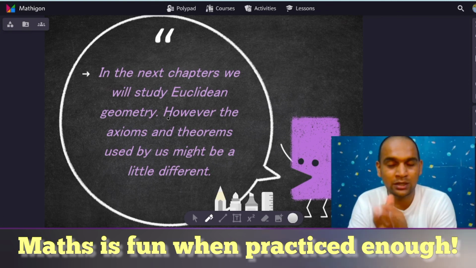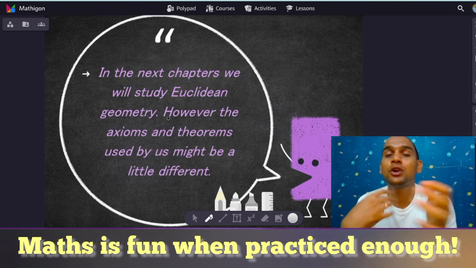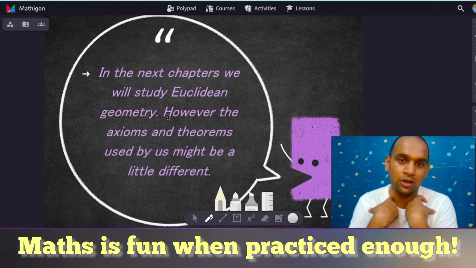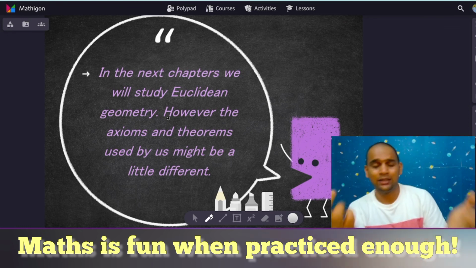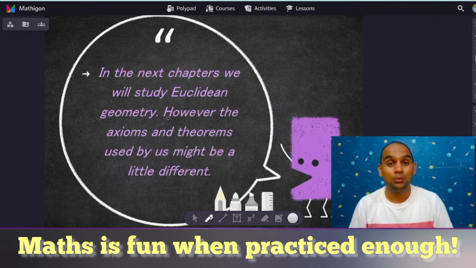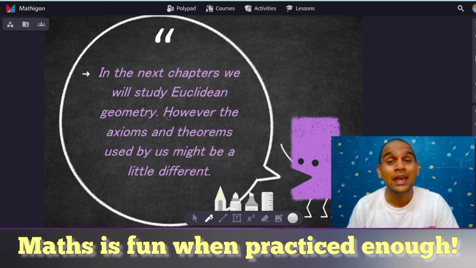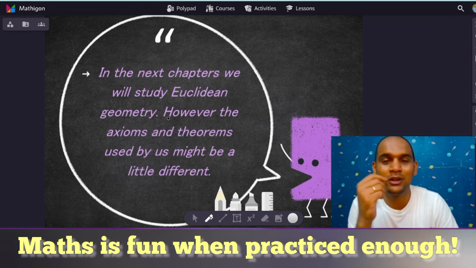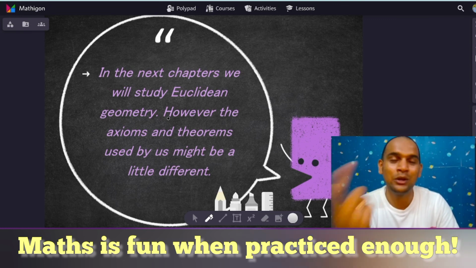I mean, the axioms and theorems that we have discussed. Now, that slight difference is for us to understand in our terminologies. Okay, that is one such thing. Now, if I'm saying Euclidean geometry, does something exist which is non-Euclidean as well? Absolutely yes. As I mentioned already, whatever we are discussing in geometry right now always has a straight line. Now, what if we don't have a straight line?